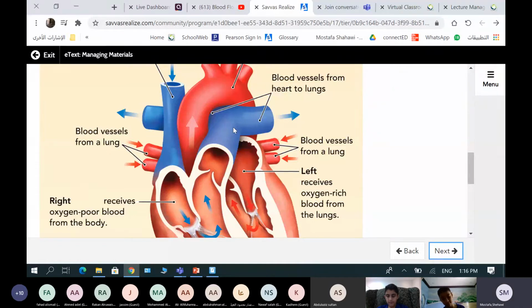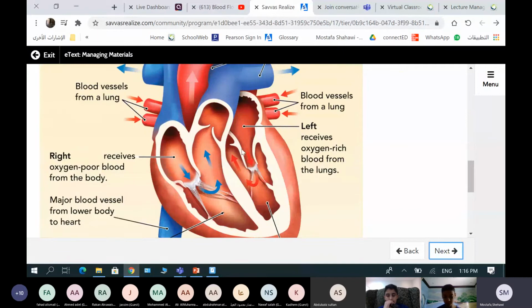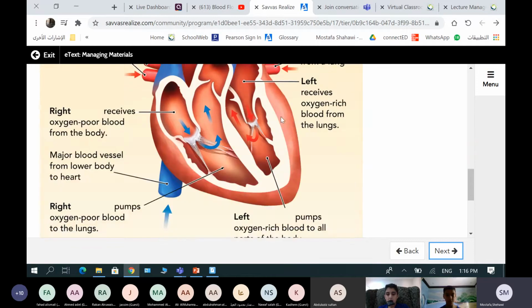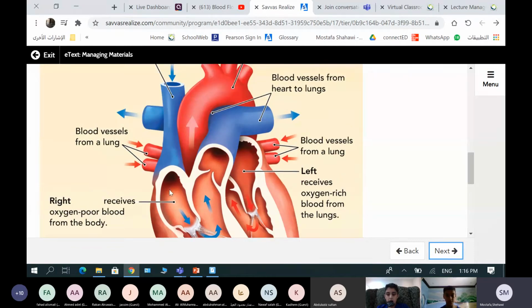Loop number two will start from the left ventricle to the aorta, and then the aorta will distribute the blood to all body cells. Well, it will deliver oxygen and nutrients. Then the blood will gather from all body cells and enter the heart again to the right atrium. So this is the major blood circulation, or loop number two.